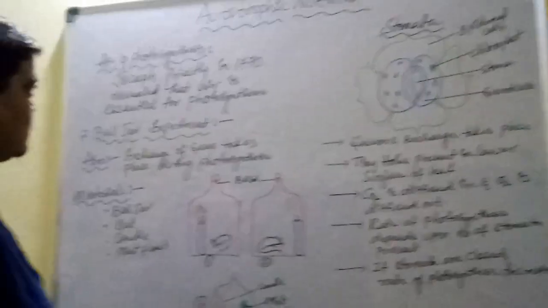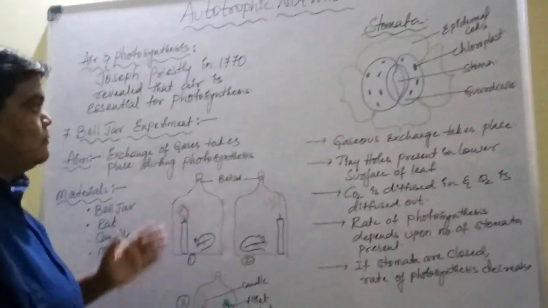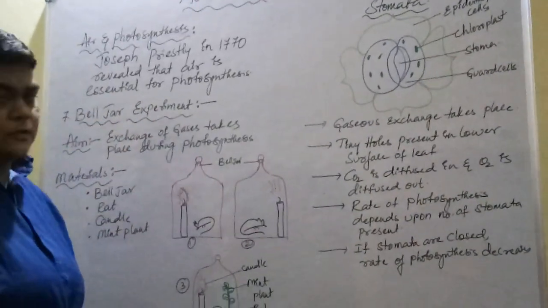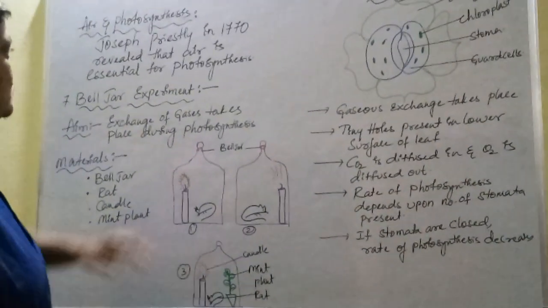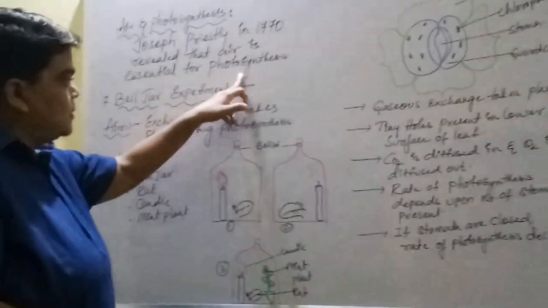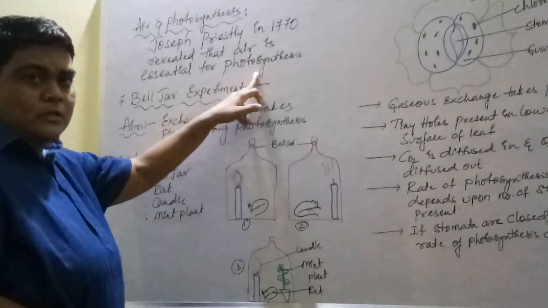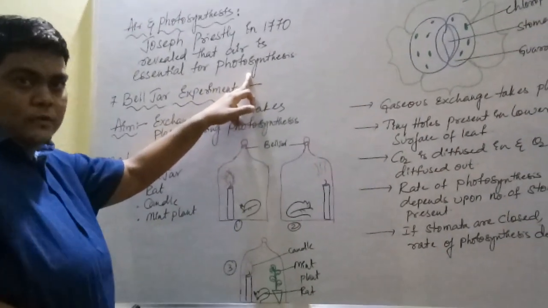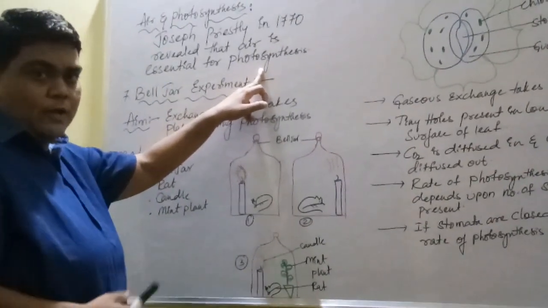Hi everyone. In this session, we are going to discuss the relation between air and photosynthesis. Now, Joseph Priestley in 1770 revealed that air is essential for photosynthesis, and he conducted many experiments to find out. He discovered oxygen and the exchange of gases.